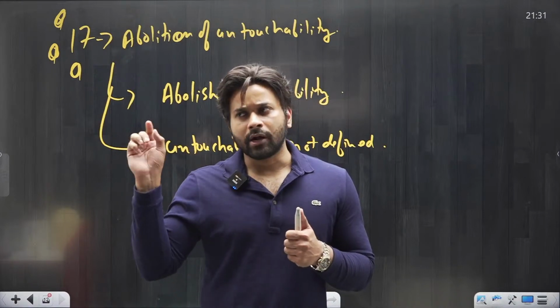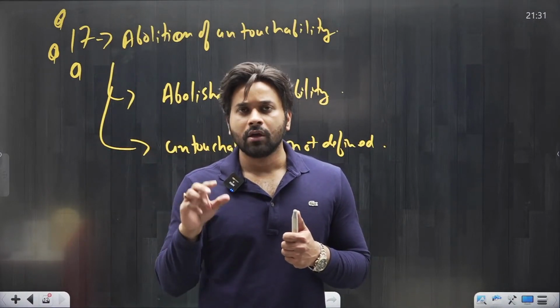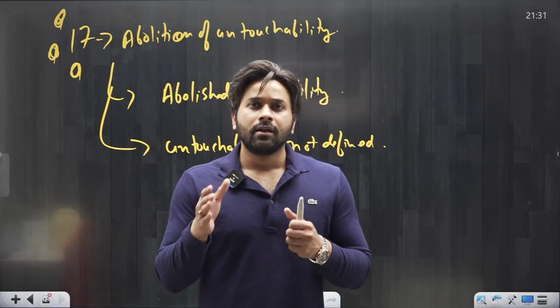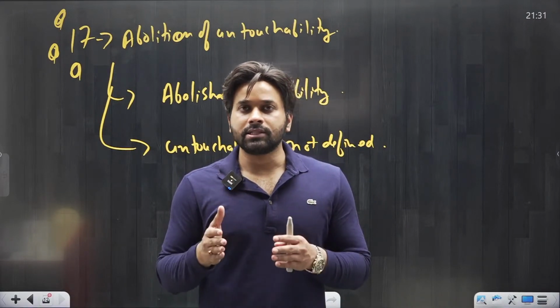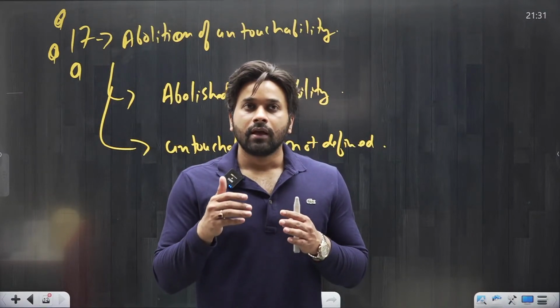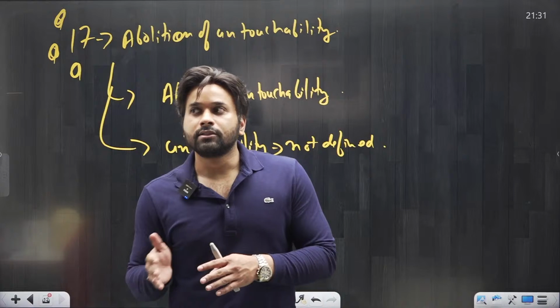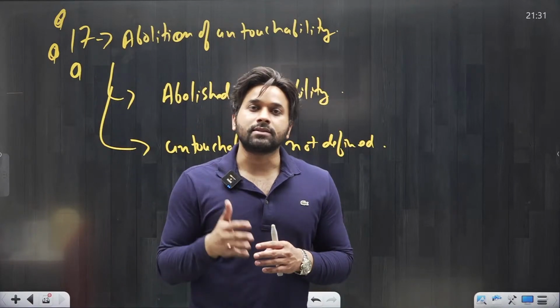According to a high court, I do not remember exactly whether it was Mysore High Court or Madras High Court, one of the high courts said that the untouchability under Article 17 does not mean that you cannot touch anyone. Here, untouchability should be understood in Indian context, especially related to the caste system.